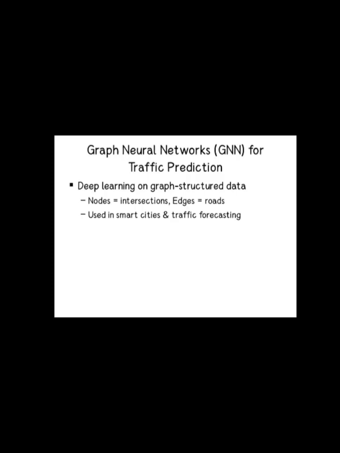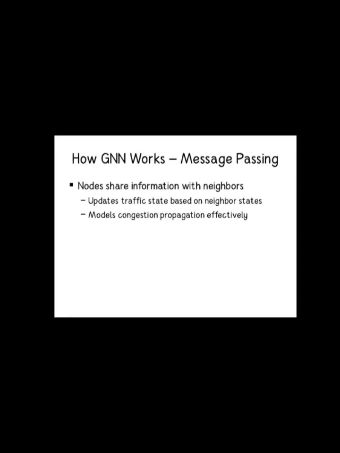The edge features are given as speed, traffic density, travel time, road length, and number of lanes. Unlike traditional neural networks that work on grids, images, or sequences like text, GNNs understand the irregular structure of real world networks, especially road networks, which are naturally graphs. How does GNN work? GNN works through a process called message passing. Each node learns from its neighbors.